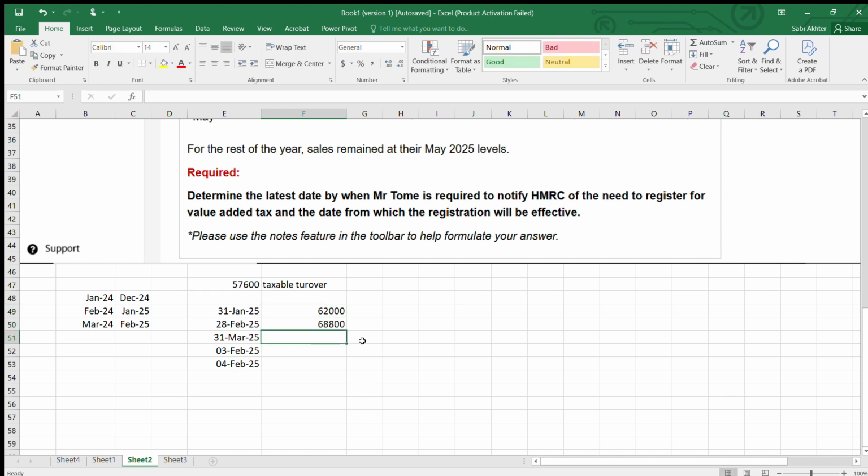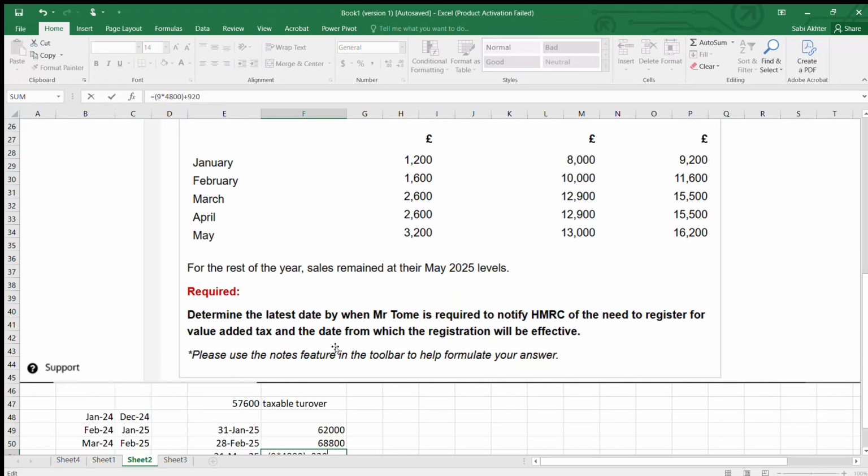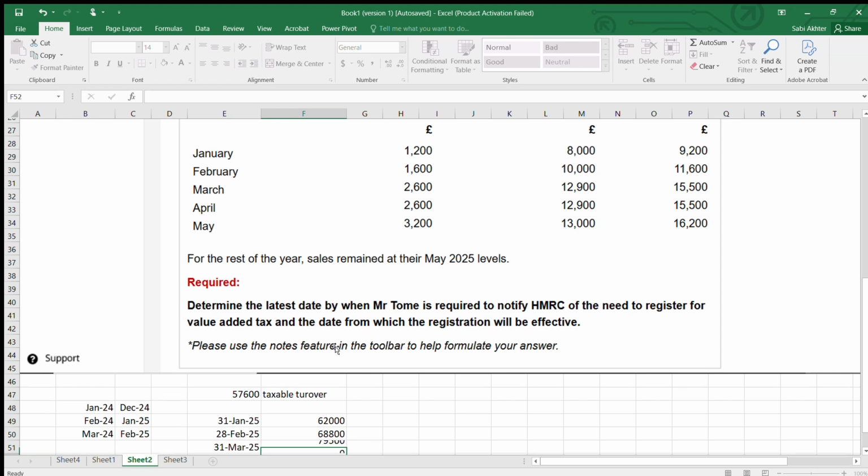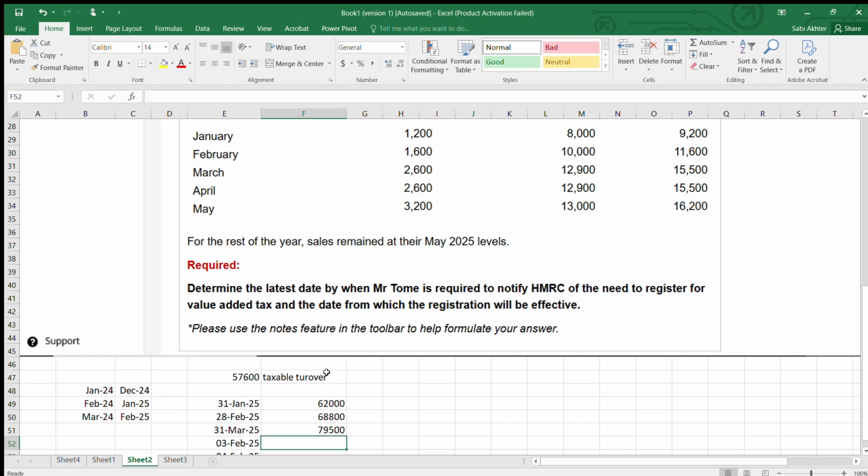I will go to the next here. Let me put the bracket. So now it will be 9 months. 9 months of the previous year, that is 4,800. Plus I'll be adding the Jan 9,200, the Feb 11,600, and the March's figure 15,500. So it is 79,500. Still it did not exceed 90,000. Then we'll be moving on here